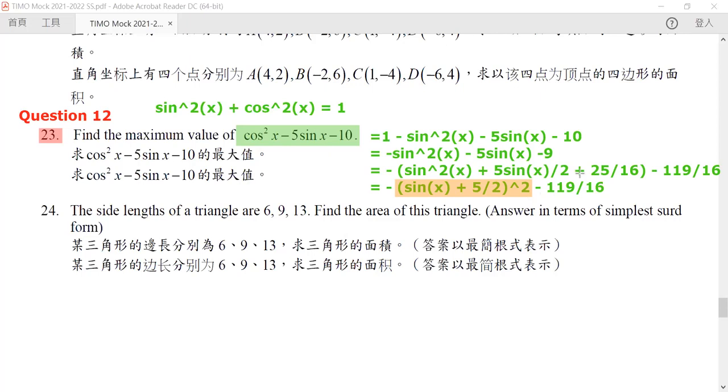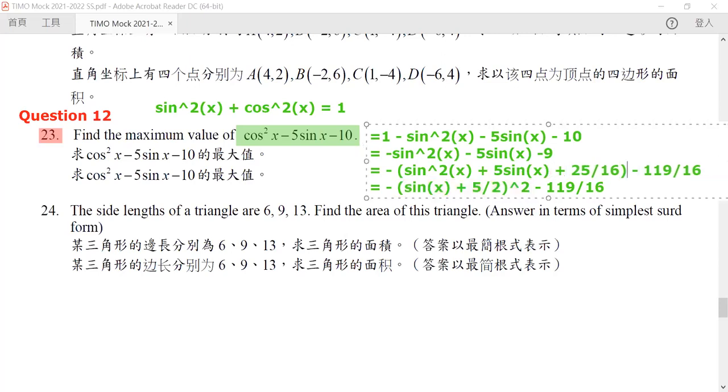Yes, in line 3. So is there any question in here? Because we need to pick out 25 over 16 from our minus 9 and get it into our bracket. So that's why it will have something. Because it used to be 9, it is 5 sine x. Yes, 5 sine x. I'm sorry. Yes, this is 5 sine x.